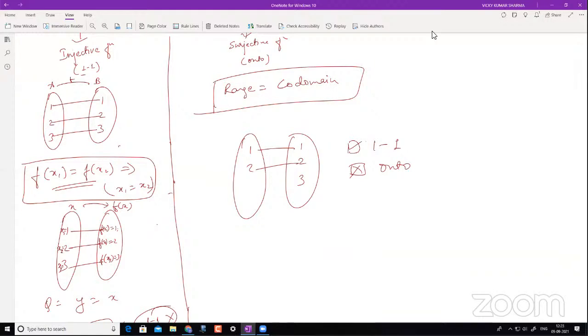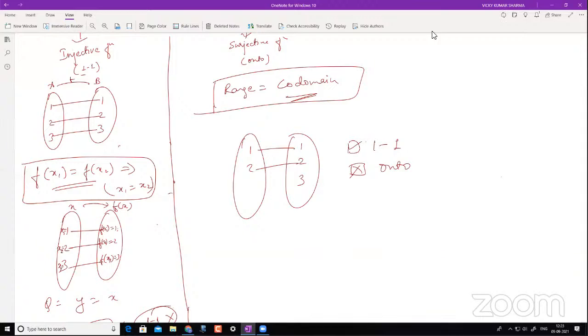No, sir. Because what is your range here? Range is your 1, 2. What is your codomain here? 1, 2, 3. And these are not equal, and therefore this is not an onto function.